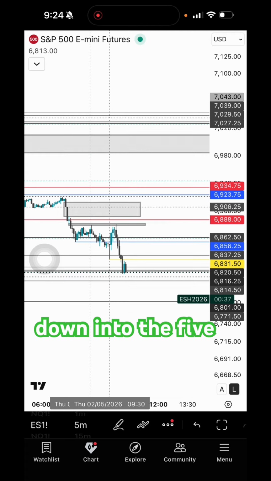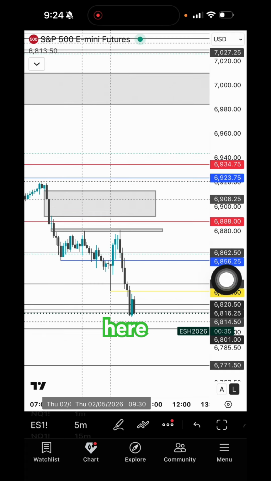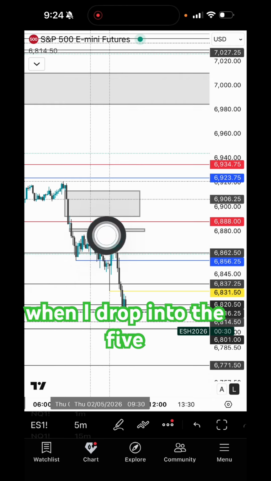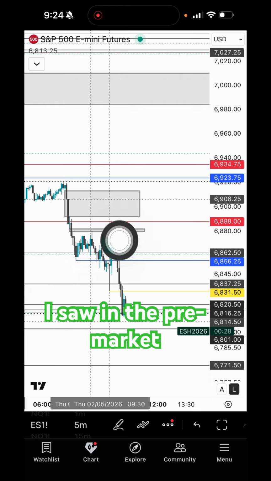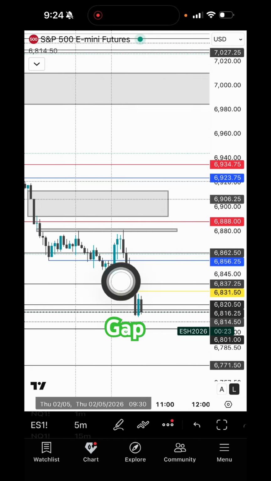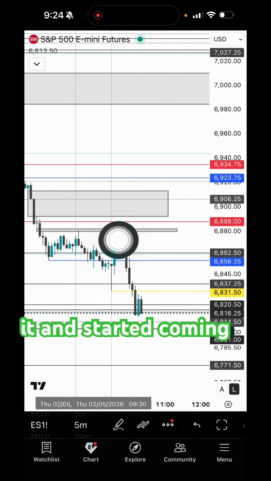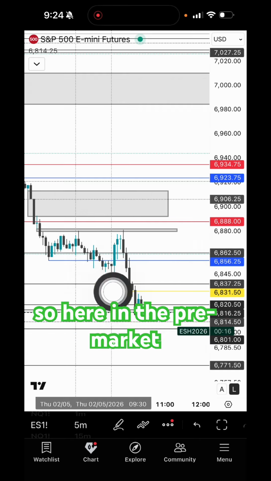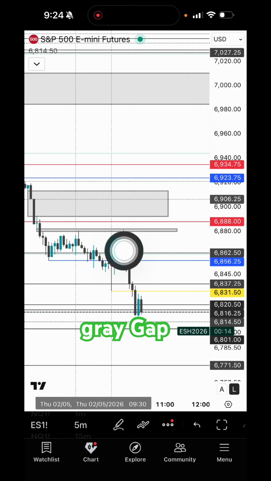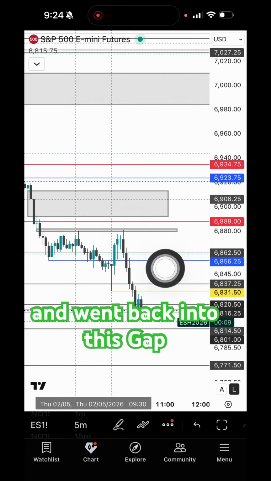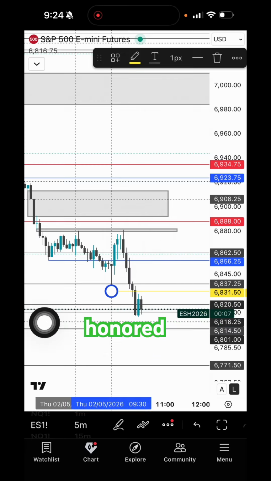If I drop down into the 5-minute here, I'm going to take a little bit more time with this one. When I drop into the 5-minute, I saw in the pre-market, actually, prices had hit into this lower gap and respected it and started coming down. But once market actually opened, it went back up. So here in the pre-market, this is the gap. There's a gray gap. Price went in, started going down. So I thought, okay. And then when market opened and went back into this gap, respected it and kept reversing. So it honored this gap enough to reverse back out from it.